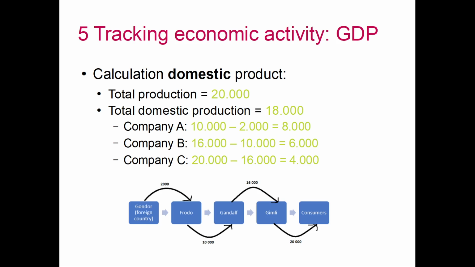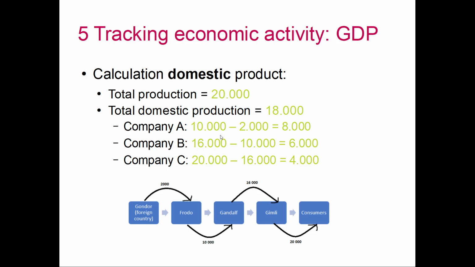Now, the thing is, what is the value of this economy right now? Most people will say 20,000 euros, because this is the price the consumer pays in the end. But of course, as we can see, the total production looks to be 20,000, but we have to look at the domestic production when talking about stuff like GDP. You can find this by combining all the added values. So everyone adds some value to the product.